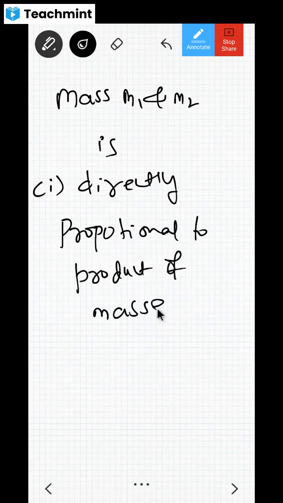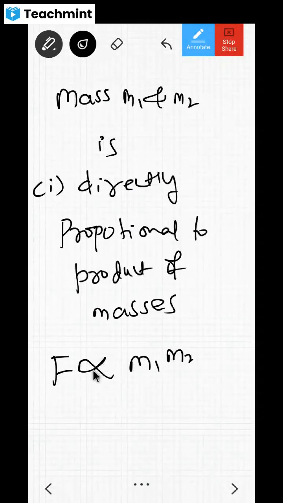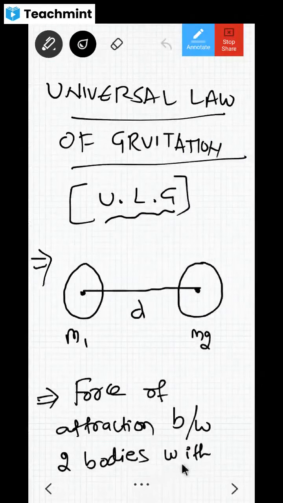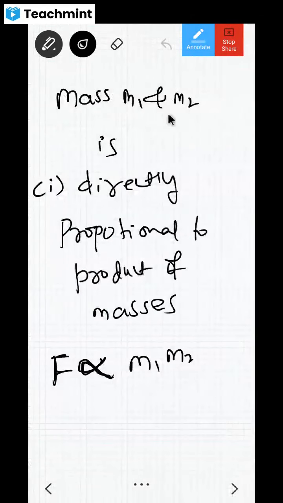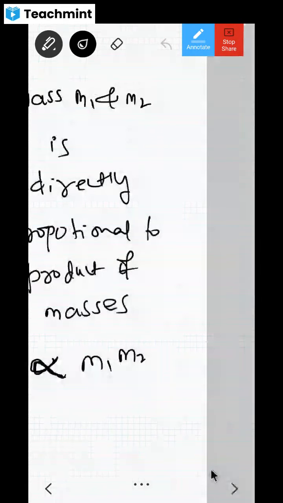Try to understand this. Directly proportional means this symbol. Have you seen this symbol, dear children? So how to read this? F is directly proportional to m1 into m2. Clear? The force of attraction between two bodies with masses m1 and m2 is directly proportional to the product of masses, and I wrote that statement.